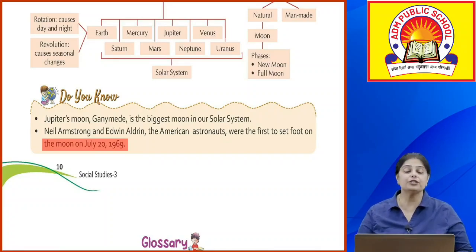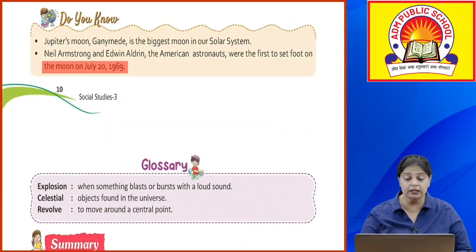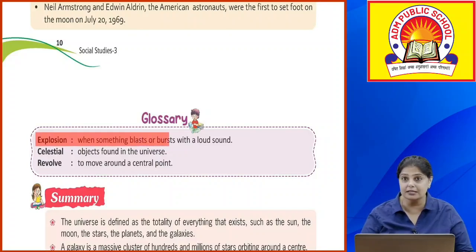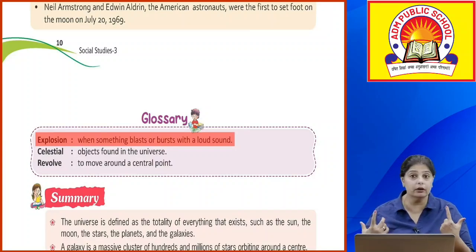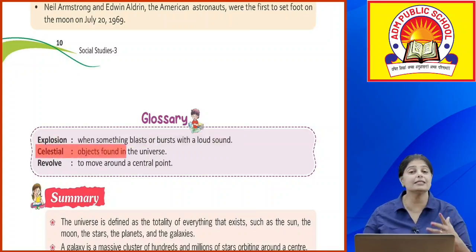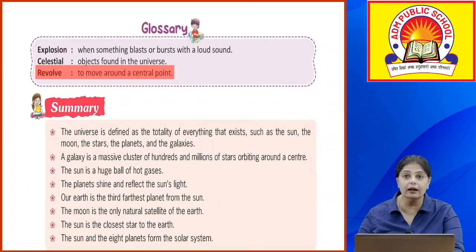Okay. Now, let's do a quick rerun of the chapter and see how much you followed. These are the new words that we've learned in the chapter, in the glossary. Explosion: when something bursts or blasts with a loud sound. Like when a bomb bursts, you hear the sound, as well as you see a huge ball of fire, or the smoke that comes out of it. Celestial means objects that are found in the universe, and revolve means to move around a central point.